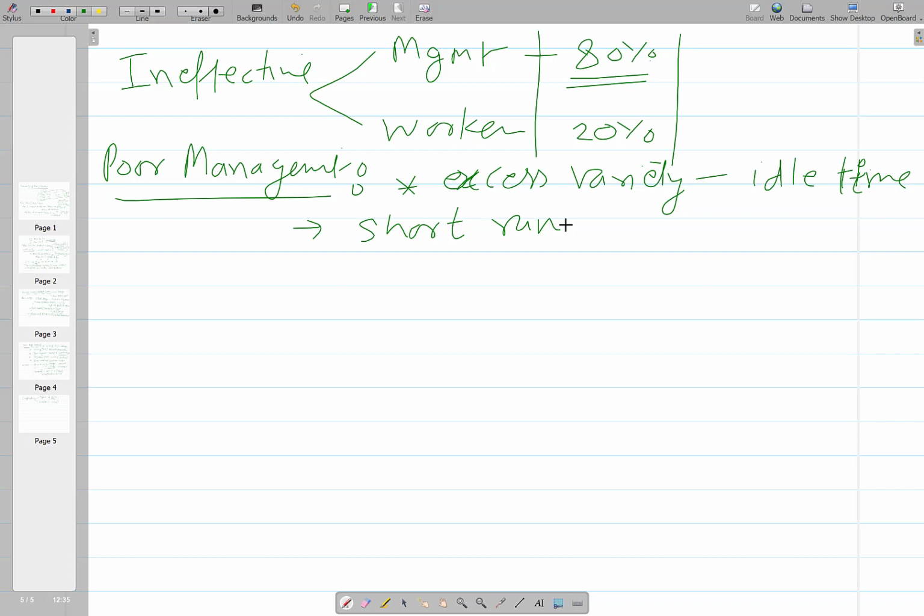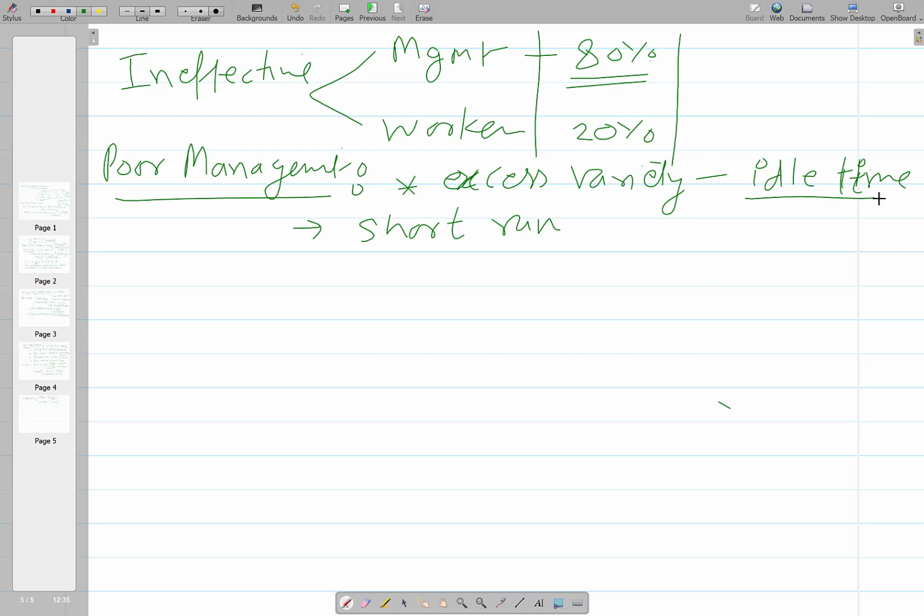For that we need shorter runs or shorter batches, which is why changeovers are very frequent, and that in turn leads to higher idle time. So this is one aspect: whether management goes for high volume production of a few items or low volume production of large variety will lead to idle time.